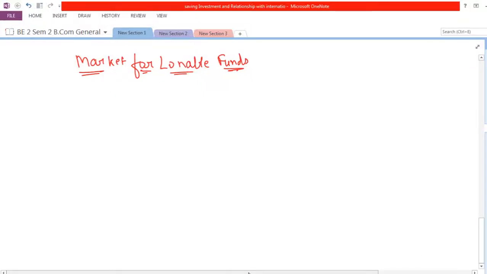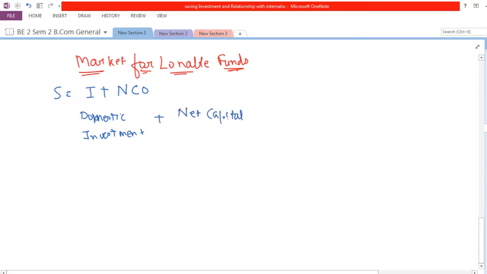Taking the discussion ahead, now we would be talking about the market for loanable funds. Now we understand that savings is calculated by investments plus net capital outflow. So it can be called domestic investment plus net capital outflow.